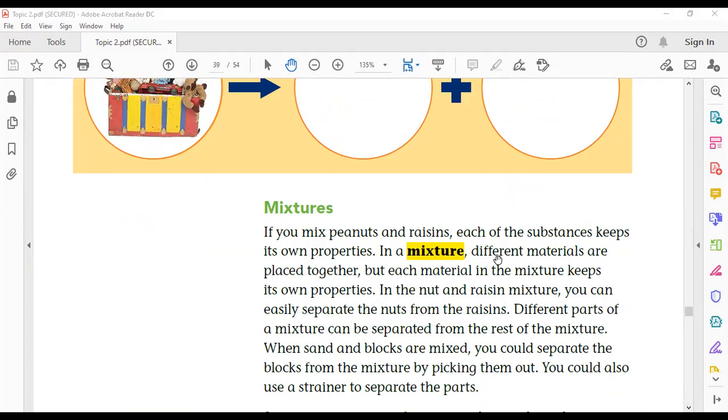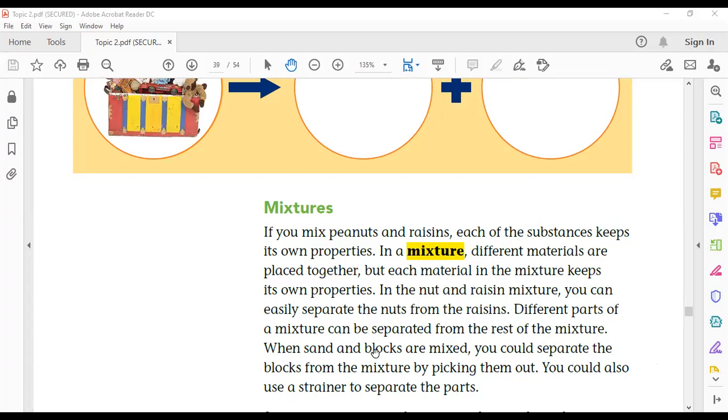In a mixture, different materials are placed together, but each material in the mixture has its own properties. And it is generally very easy to separate the mixture. Different parts of the mixture can be separated from the rest. For example, sand and blocks: when you mix them together, you can easily pick out the blocks.